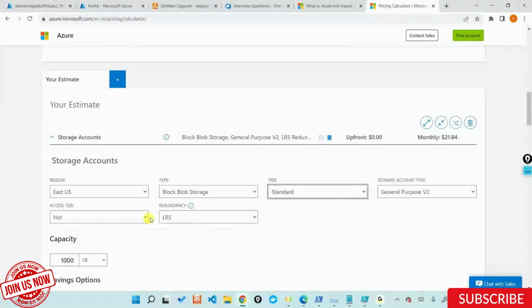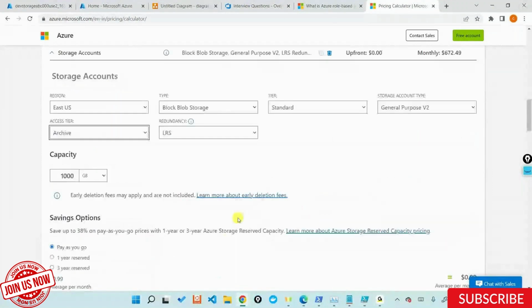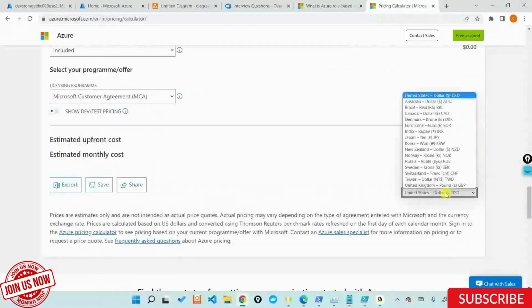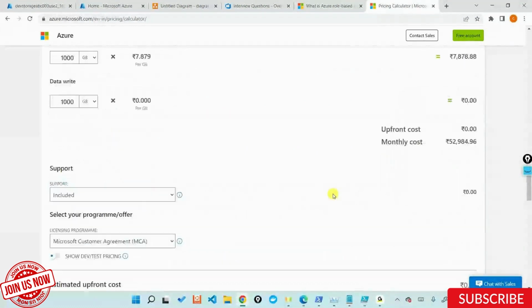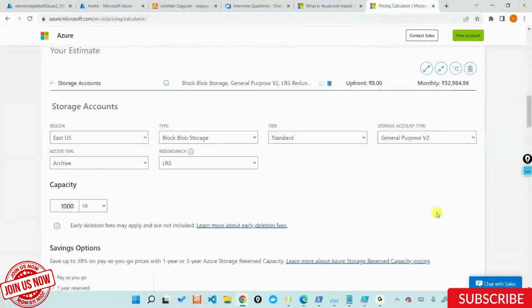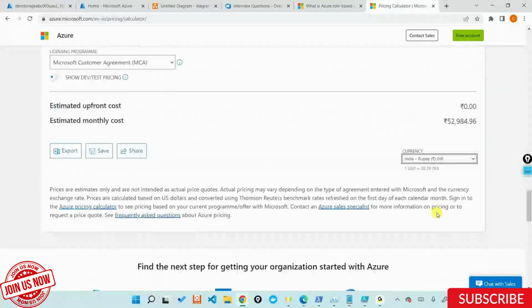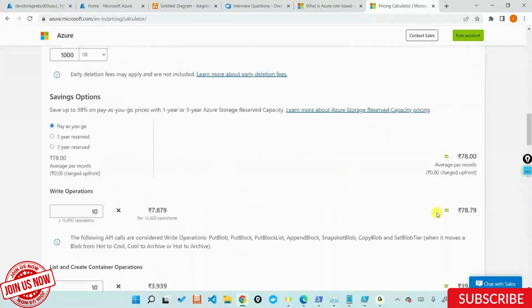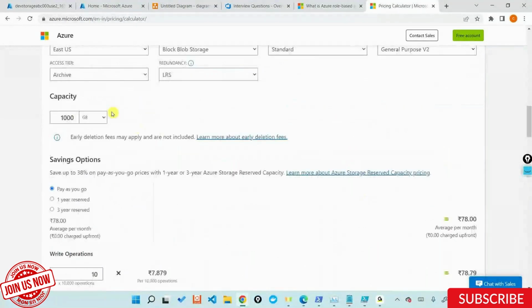I'll say archival. And if you look at the archive, the cost of storage, let's scroll down and convert the currency into INR. This is giving me an abnormally high number because I have a lot of services added out here, but this is not what I want to see. I just want to see the storage cost for every 1000 GB.